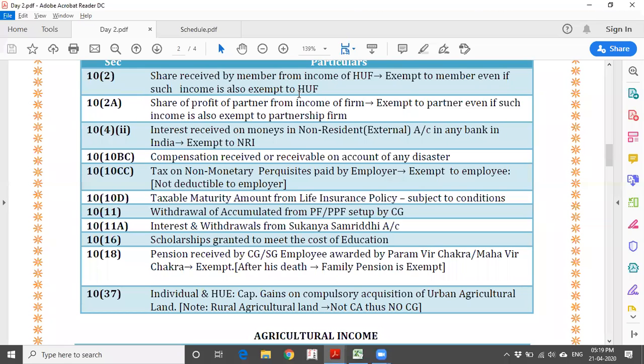But if the acquisition is non-government, say for example, I wanted to have my private railway line, and for that I have acquired some land. This is because I am not the government, I am an individual, a private person. Wherever I am acquiring, they don't call it an acquisition. The landowner is selling and I am buying. So it's a pure case of transfer. So there is no question of exemption in this case.